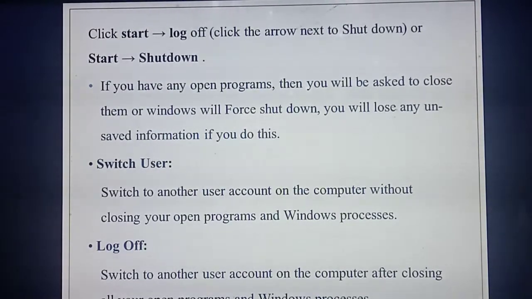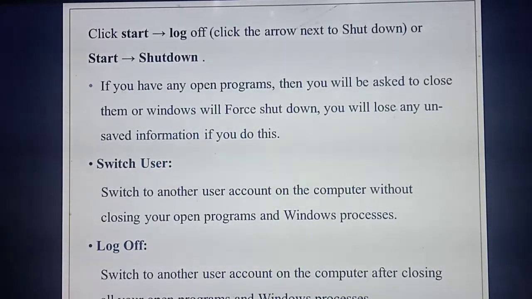Sometimes you have typed a file and unknowingly didn't save it, but you are giving the shutdown option. At that time, it will ask whether you need to save the file, otherwise you need to force shutdown. The system will ask, so you can save the file and then give the shutdown option. So you are able to save the data.